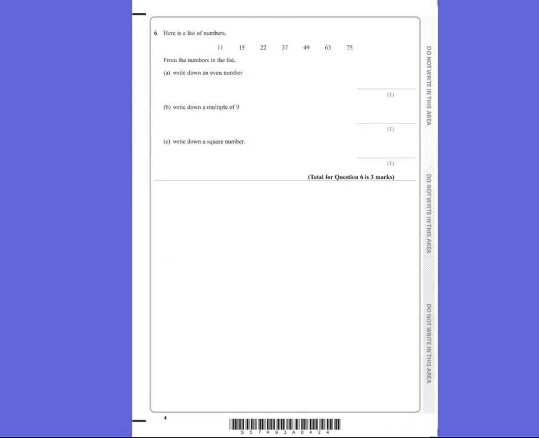Question 6. Here is a list of numbers. From the numbers in the list, write down an even number. Well, we can see that all of these are actually odd apart from 22. So the only option that we've got is 22.